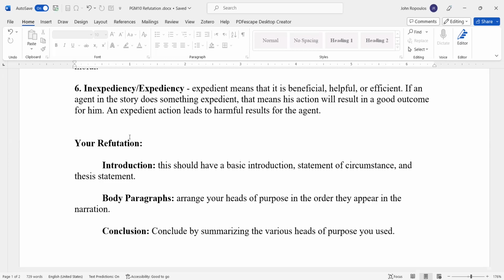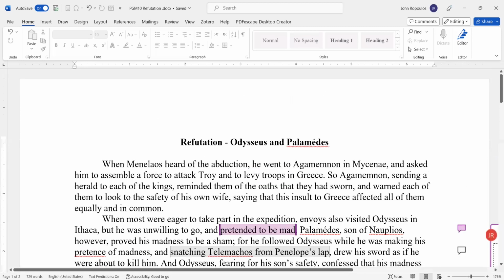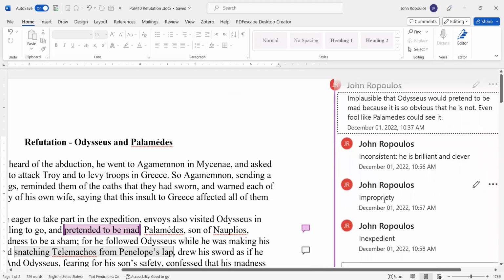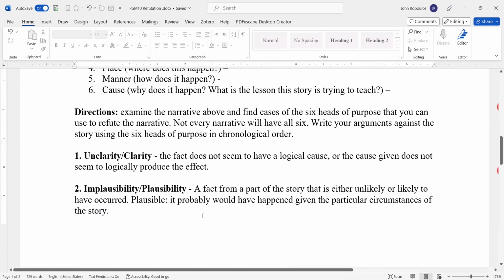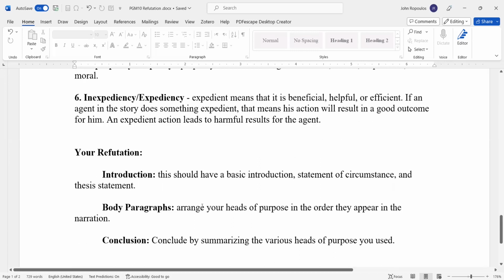We had the one above with Odysseus pretending to be mad. Well, that was implausible, inconsistent, improper, and inexpedient. So your first paragraph may just be about Odysseus pretending to be mad, and you'll say that it's implausible, improper, and inexpedient all in the same paragraph. Then you go to the next event in the story.